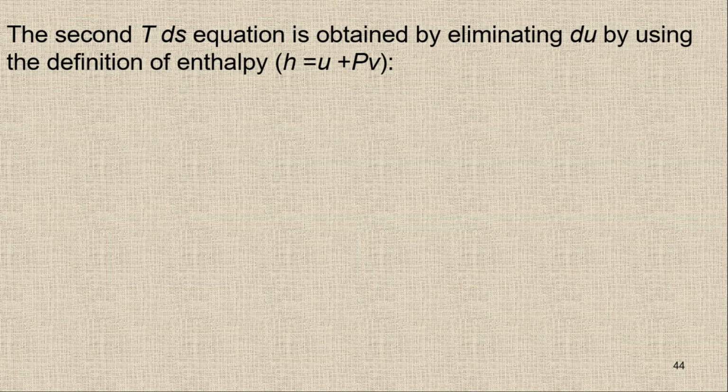Since we know that H equals U plus PV by definition, this is the definition of enthalpy.